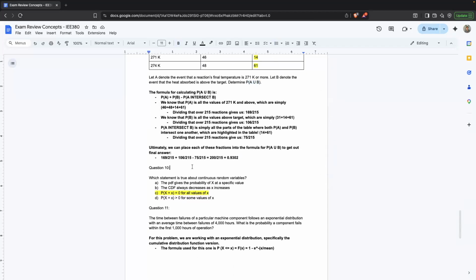Moving on to question 10, which statement is true about continuous random variables? A, the PDF gives the probability of X at a specific value. B, the CDF always decreases as X increases. C, the probability that X is equal to x is equal to 0 for all values of x. D, the probability that X is equal to x is greater than 0 for some values of x. This one's just another definition problem. For continuous random variables, the correct statement is that the probability of a variable taking on an exact value is 0. So that would simply be C, highlighted in yellow.